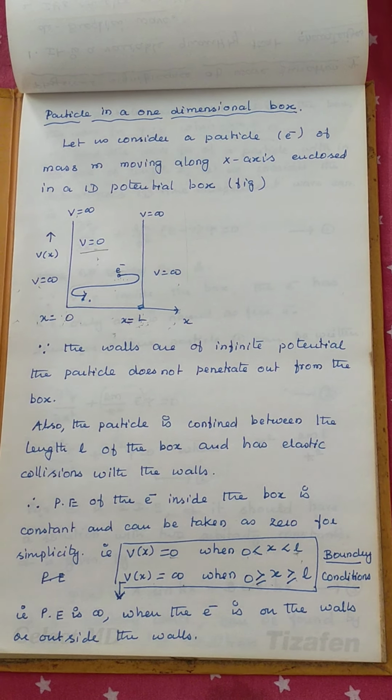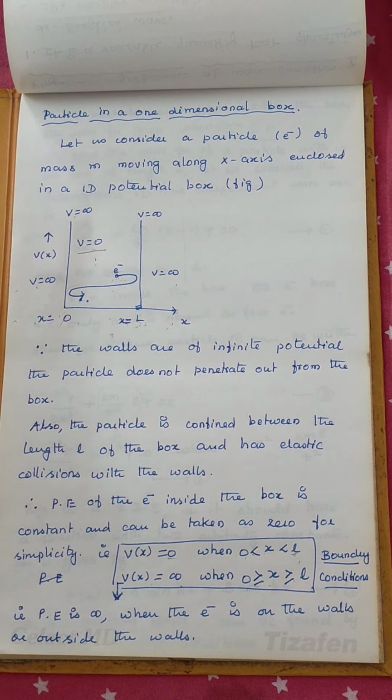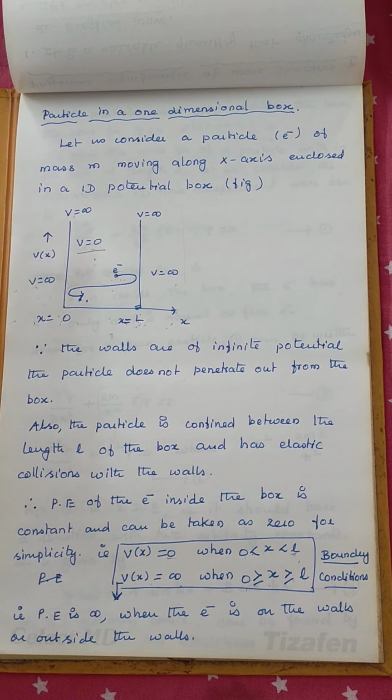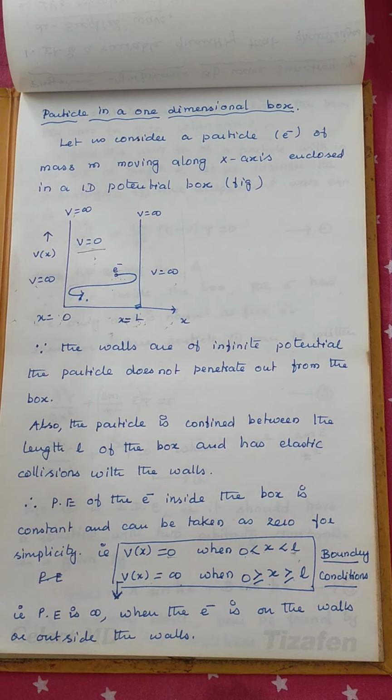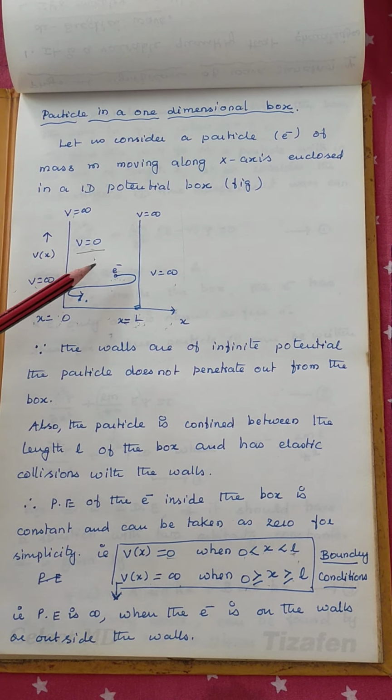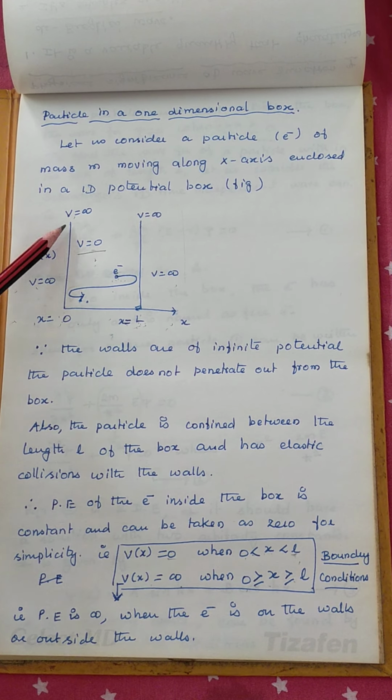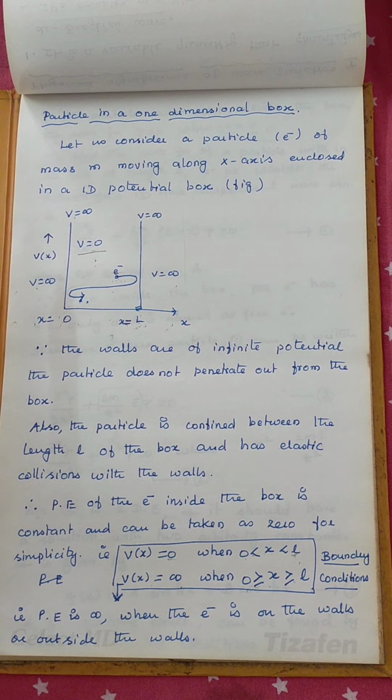Good morning. In this lecture, we'll see the particle in a one-dimensional box. That is the application of the Schrödinger equation. Say, for example, you are considering any one electron within a one-dimensional box. One-dimensional box means we have two walls on either side of it.